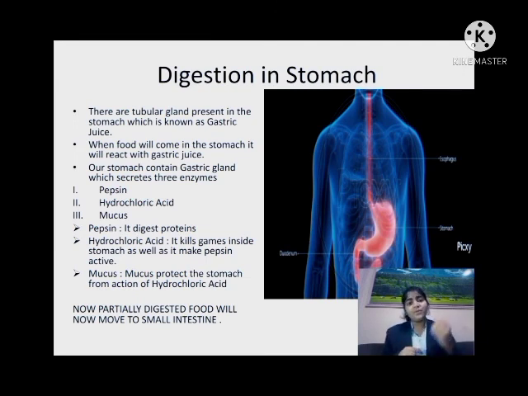Next is our mucus. HCl is a very harmful acid. It can burn our skin. So how is it present in our stomach? It is there for making the pepsin active, and for the protection of our stomach, mucus is present. So what is this mucus doing? It protects our stomach from the action of HCl, hydrochloric acid. Now some partially digested food will move into the small intestine.